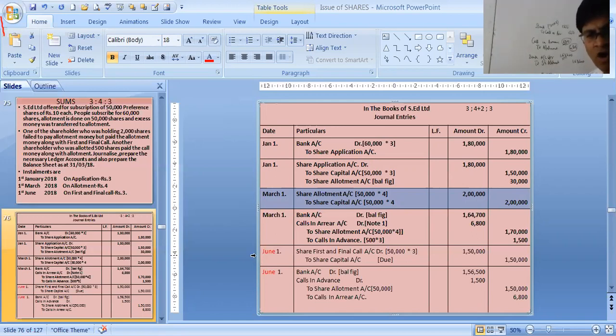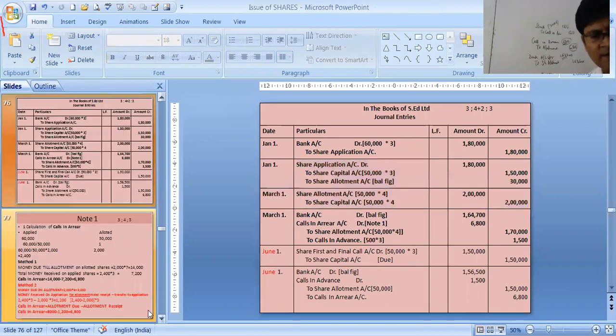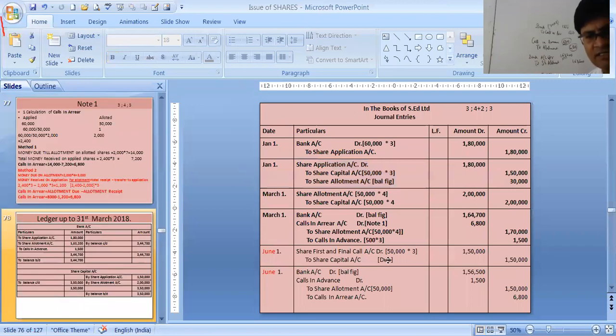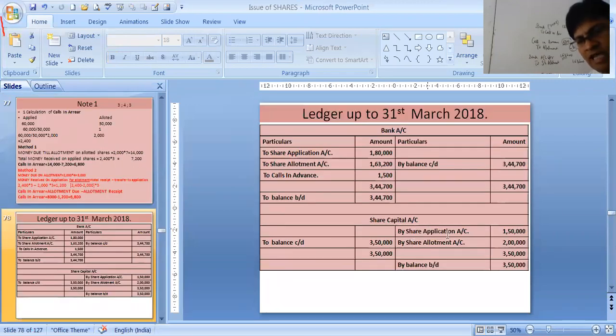This two only, on allotment and on application. 1,50,000 and 2 lakhs, that means 3,50,000 will come in share capital account.